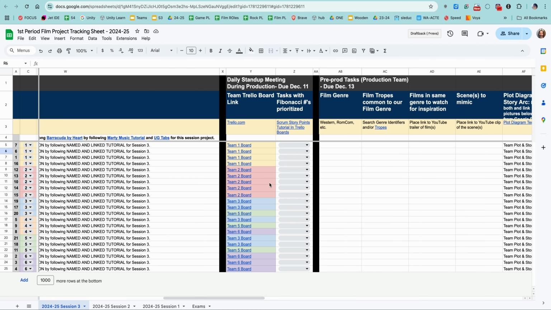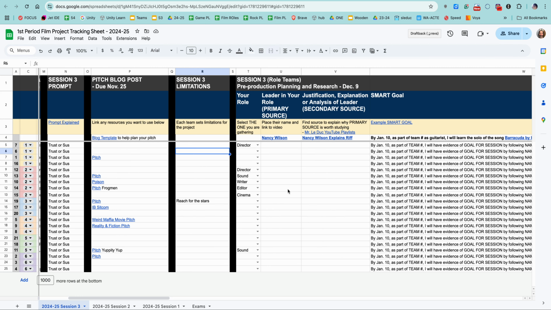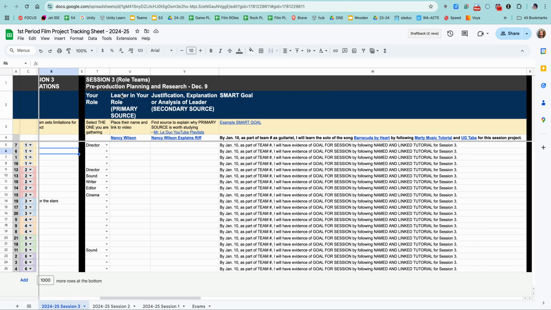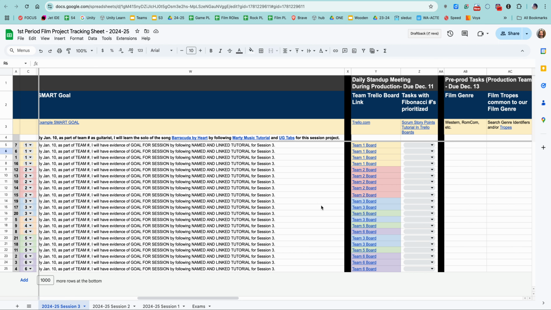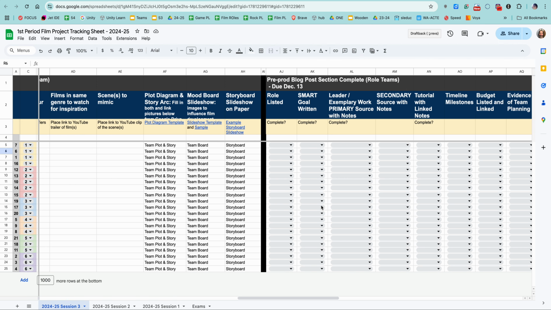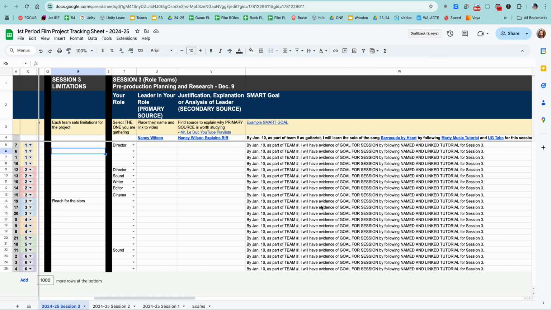Okay, the project tracking sheet looks like it did before, so we'll have limitations set. We'll talk about that this week. You'll be working on your SMART goal. Again, you can see the due dates are here. And all this information we'll be filling in. This is for the film class, but you know the process for the other classes as well. It's all ready to go. All the dates are accurate. So again, this is something you know. It helps us check our progress and so on and so forth.